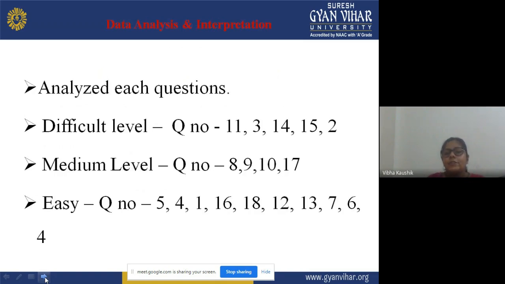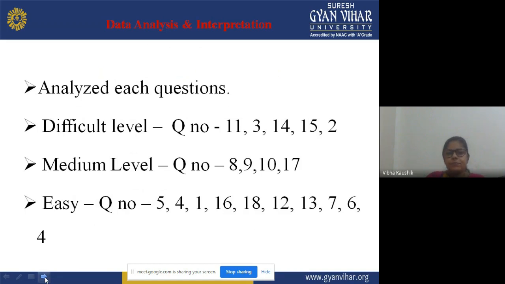Now, data analysis and interpretation. You have administered the test, and on the basis of the scores you will get some data. You have to analyze that data, and on the basis of the analysis, you have to interpret it.